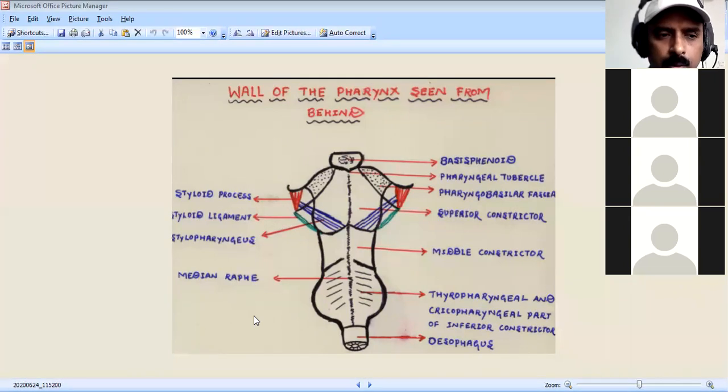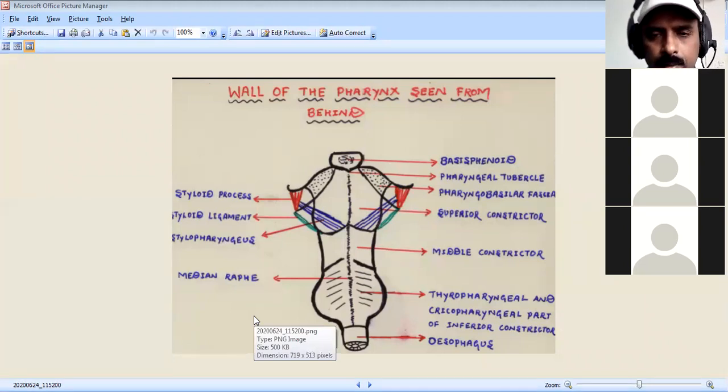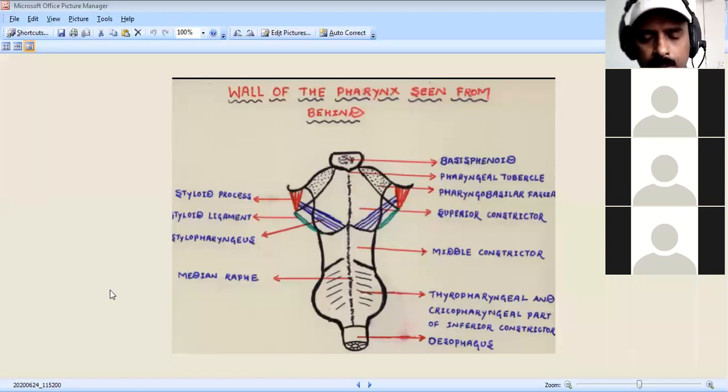Inflammation of the pharynx is called pharyngitis. Pharyngeal diverticulum, I have told, causes difficulty in swallowing, which is known as dysphagia. So almost all the diseases relate to the pharynx. I have covered almost all of the pharynx in the last few lectures.